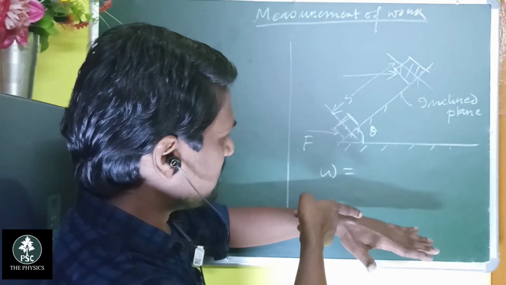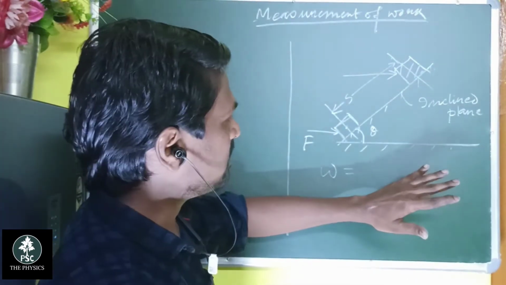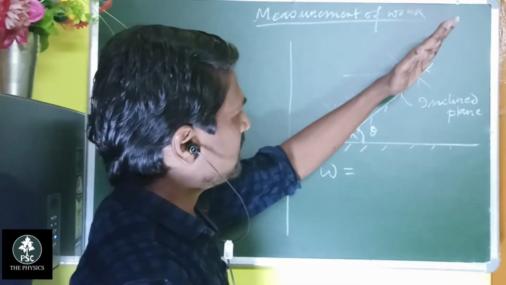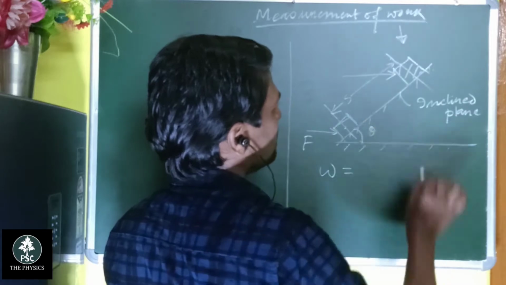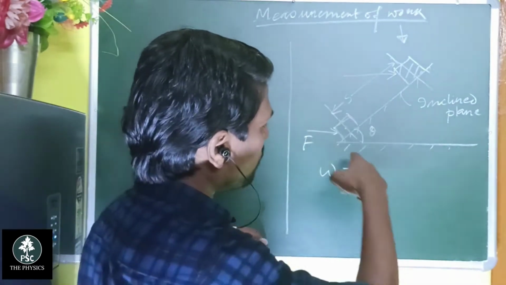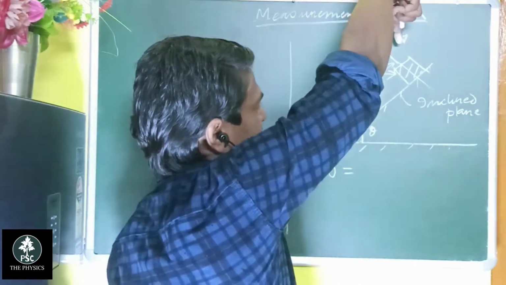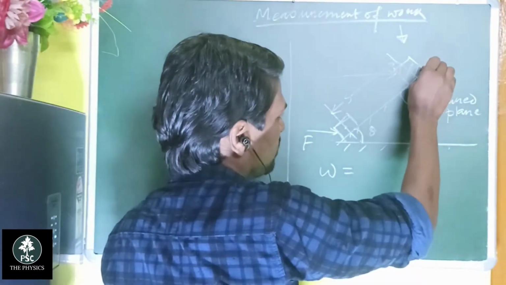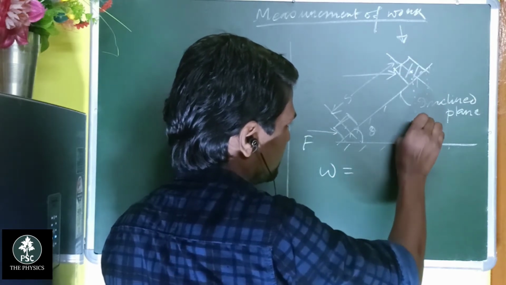Yes or no? I think you are able to see the shadow of this one. So if this is the inclined plane, you can take a projection on that particular surface, that is, you have to light it here and take a shadow of this displacement here.